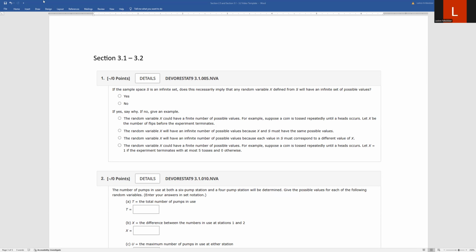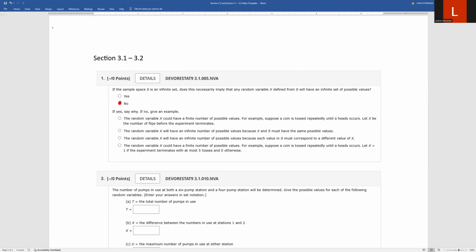The answer to this is no. And I'll give you an example in the follow-up of a situation where the sample space is infinite, but we can come up with an X, our random variable, that is not. So if you look, it's this last choice right here. It says the random variable X could have a finite number of possible values.